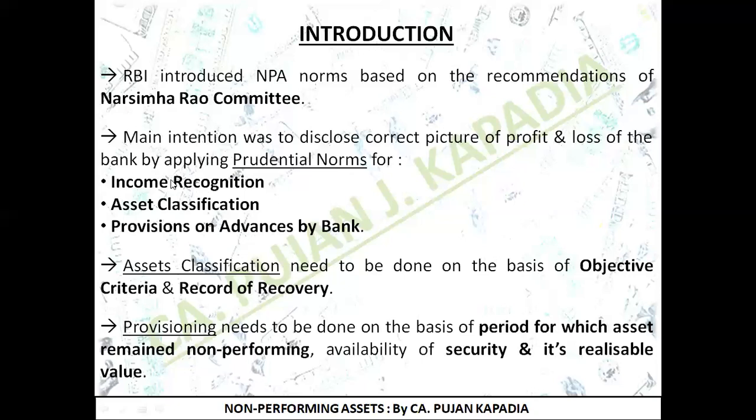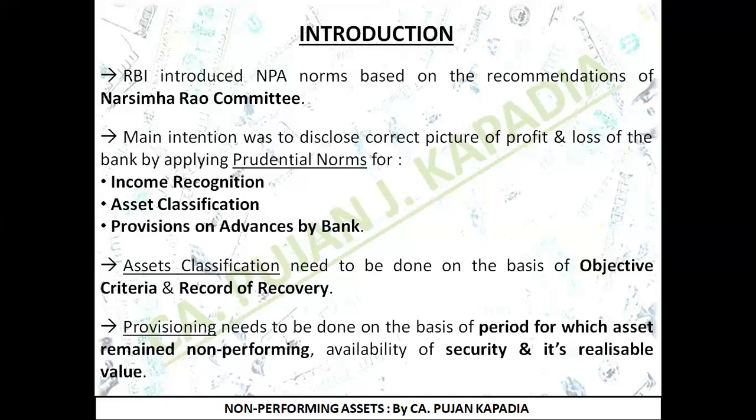Second is prudential norms are with respect to three important topics. First is income recognition, which basically talks about when should I recognize my interest income on any loan or advances as a bank. Second is asset classification. That is on the basis of the nature of the asset. That is how much amount is overdue for how many periods.